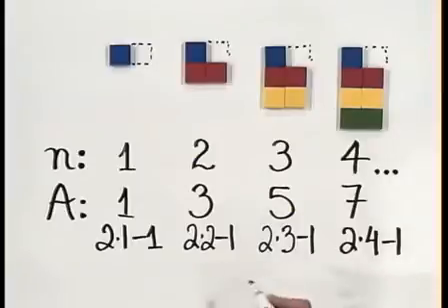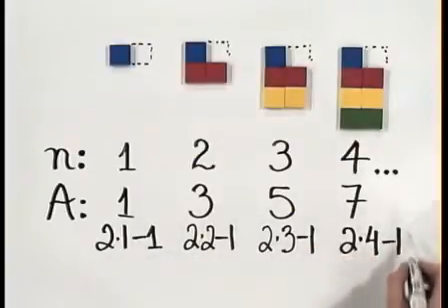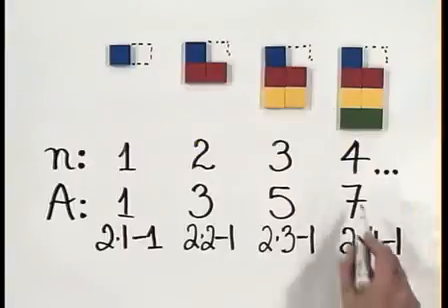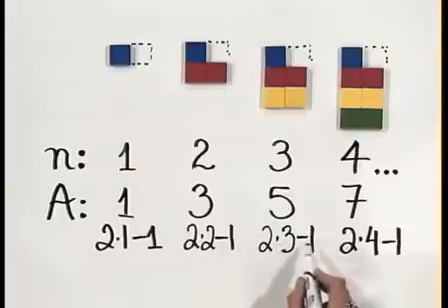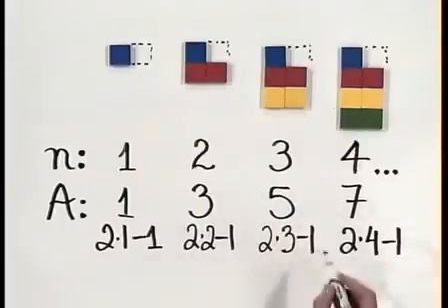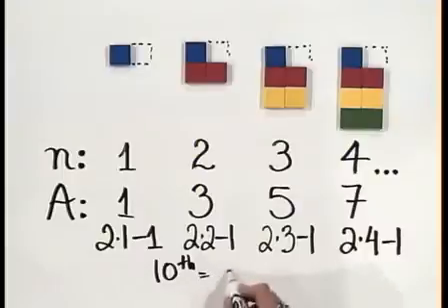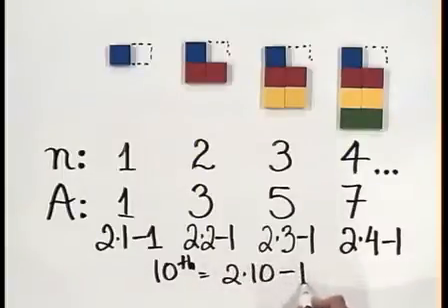Now, that means that we can generalize. I hope you understand this formula. Let's check for a minute. Does 2 times 4 minus 1 give 7? Yes. 2 times 3 minus 1, that's 5. So that works. So the nth figure, or let's start with the 10th, for example. If we had the 10th figure, it would be 2 times 10 minus 1.